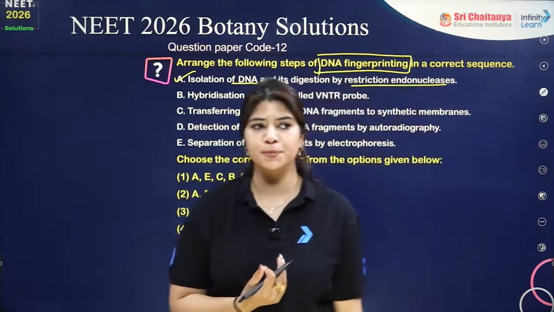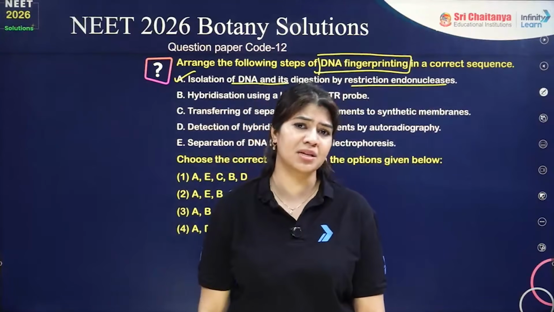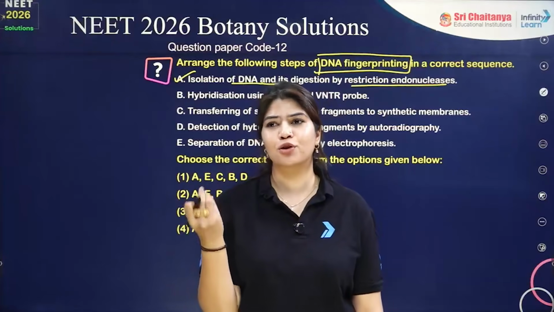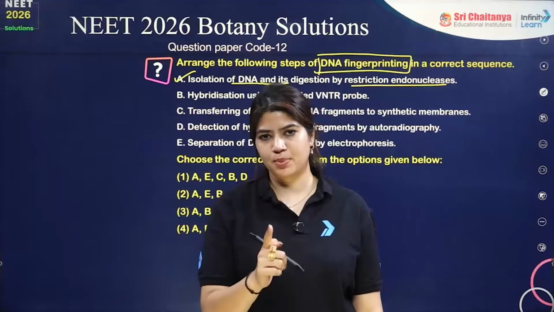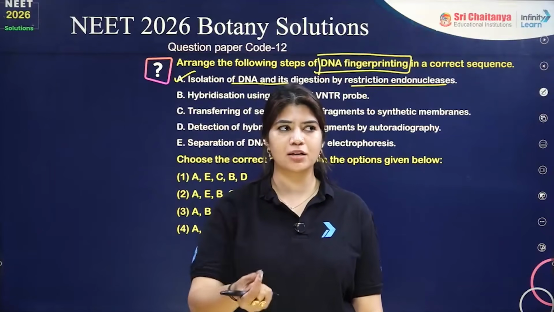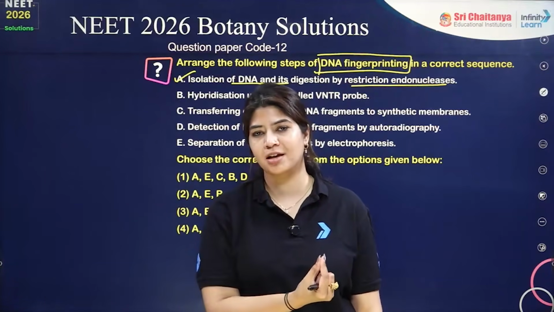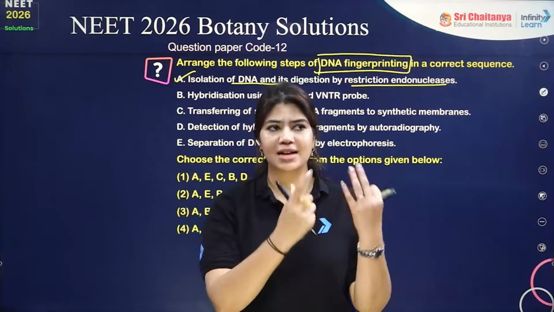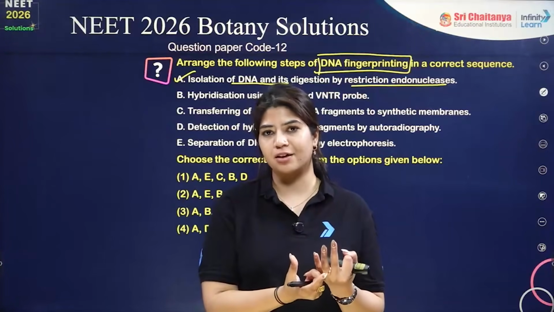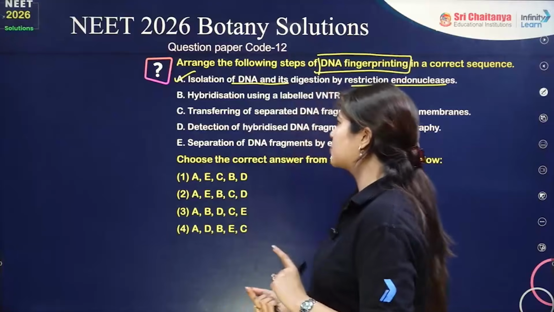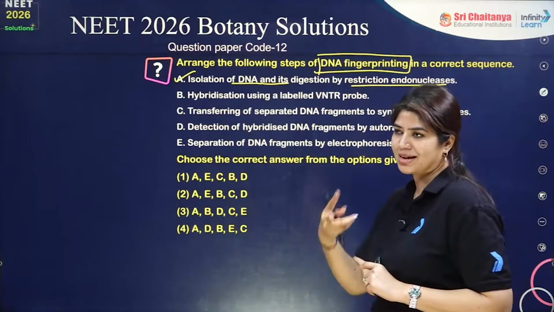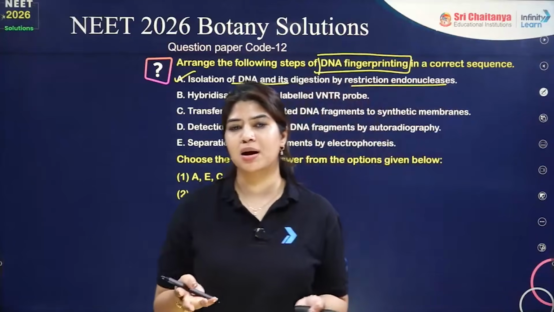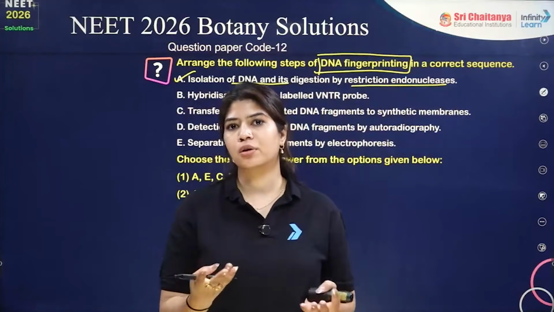Let's say there is a crime scene and somebody forgot a hair follicle at that particular space. The very first step is to find that hair follicle and isolate the DNA from it. So the very first step will always be isolation of DNA and its digestion by restriction endonuclease. We're going to cut that DNA into multiple parts so that we can go for the next process.